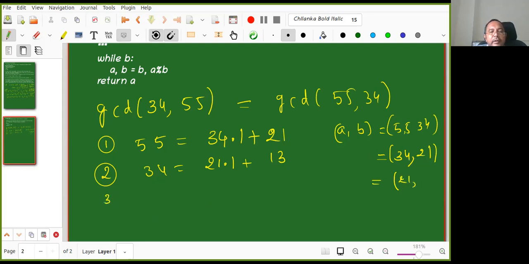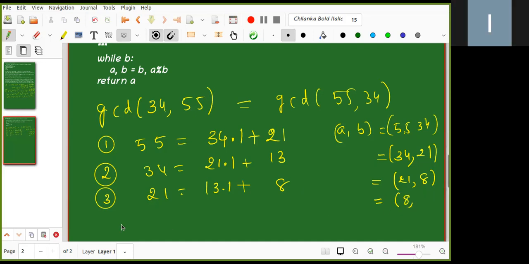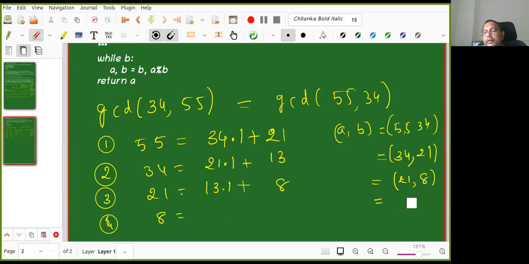So what is the third step? 21 is equal to 13 times 1 plus 8. So now I want to find GCD of 21 comma 8. But the remainder is still non-zero. So now I'll go for 8 comma 5. Here also I made some mistake.